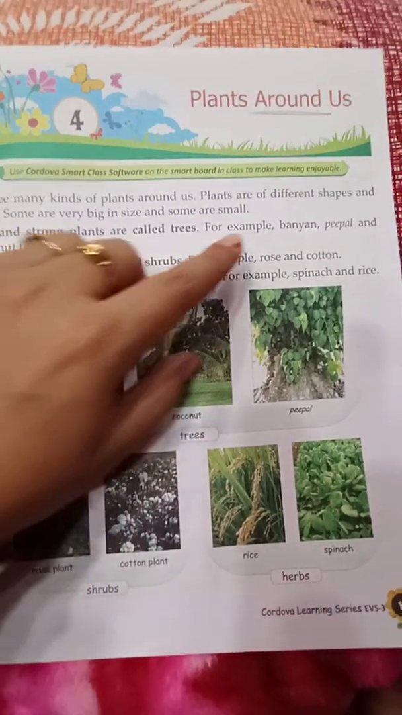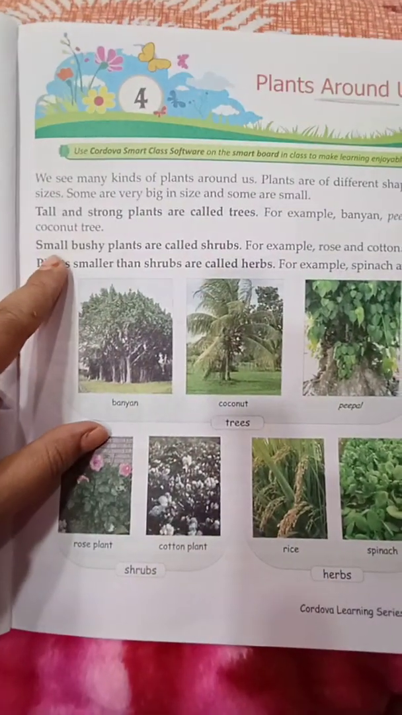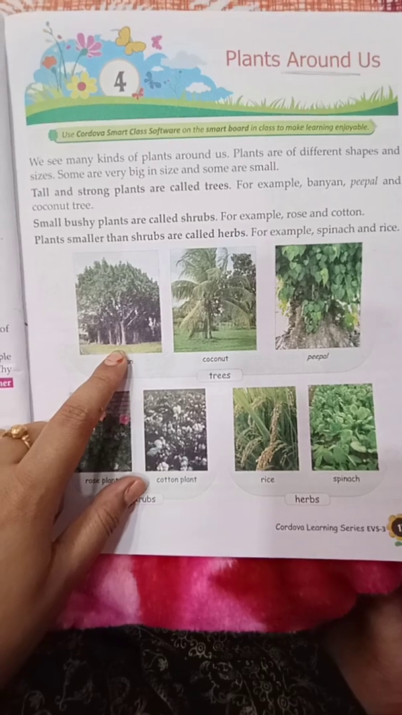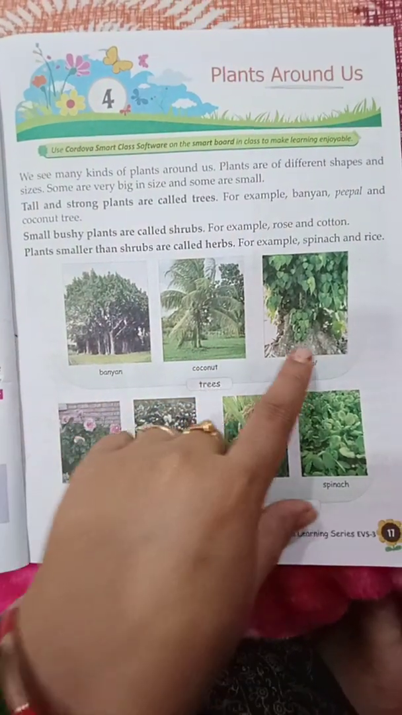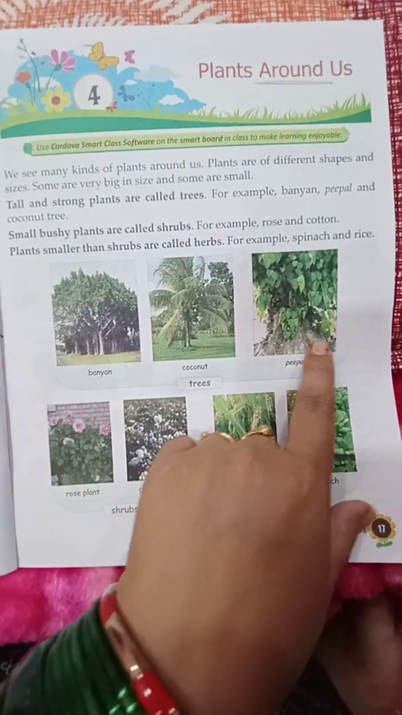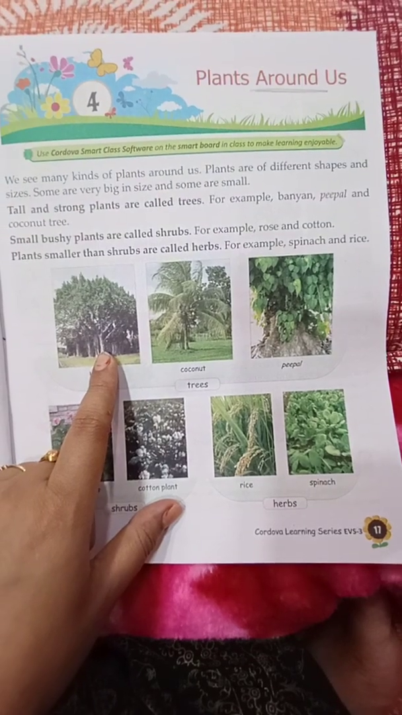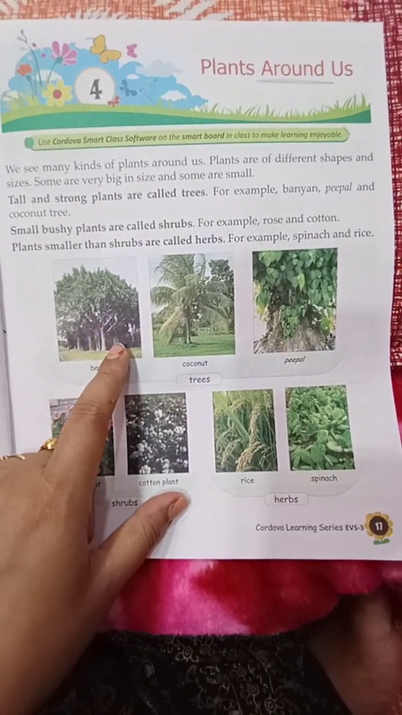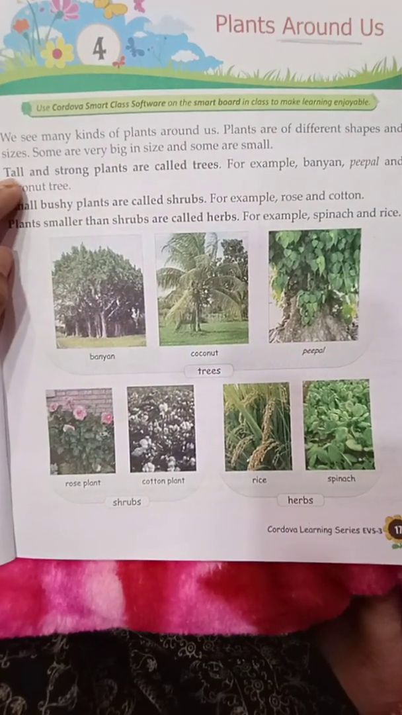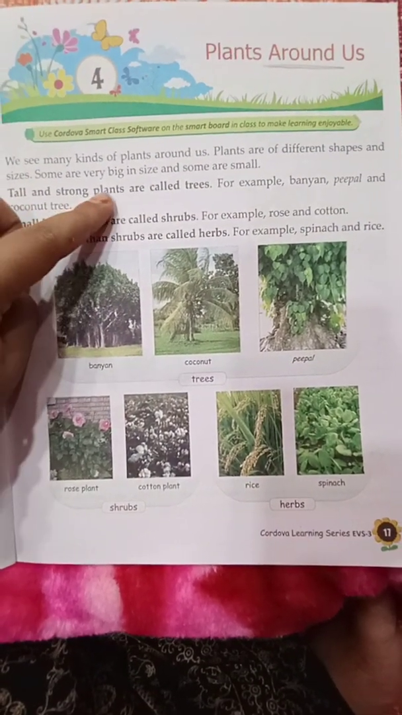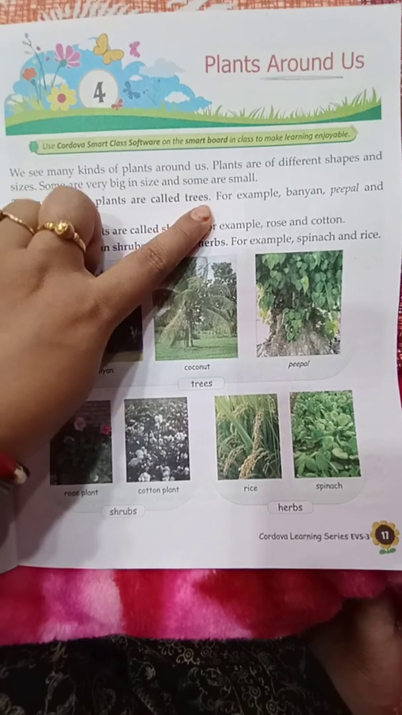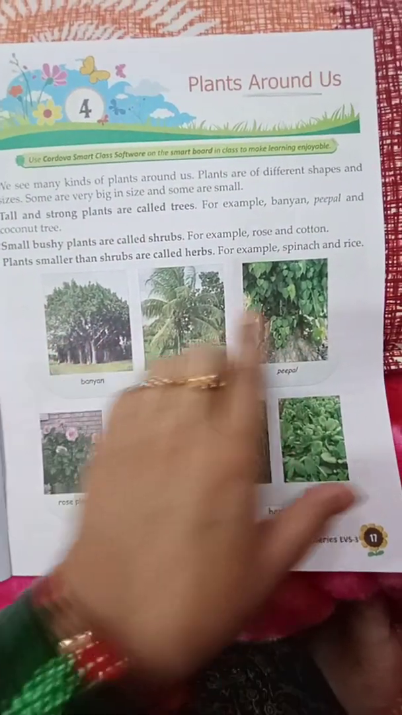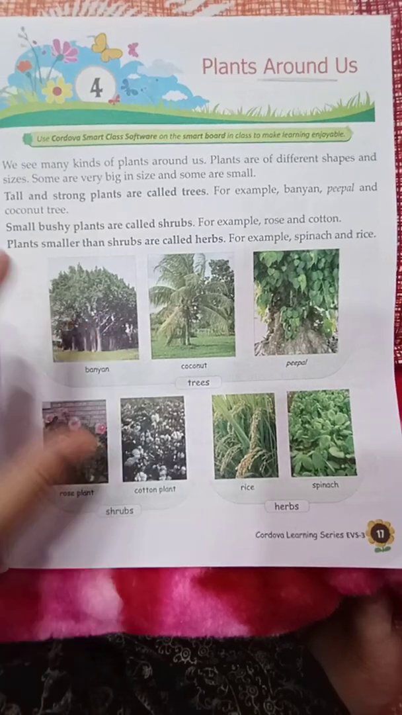For example, banyan, peepal and coconut tree. Here you can see the picture. Banyan, coconut and peepal, they are very long, tall and strong. So they are called trees. What are they called? Trees. I am saying again, tall and strong plants are called trees. Banyan, coconut and peepal, they are called trees.